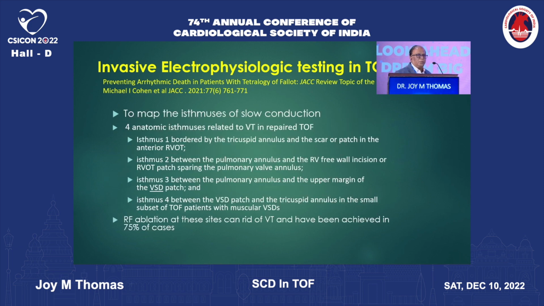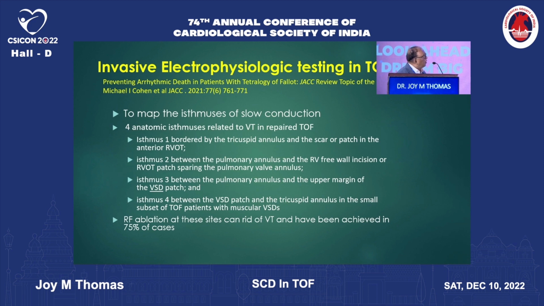The other useful thing about invasive electrophysiology study in tetralogy patients is to map the isthmuses of slow conduction. As we all know, during the surgery, particularly in young children, a right ventricular outflow tract patch is put to widen the outflow, because the annulus of the pulmonary valve will be very small, and as the child grows, you need a bigger annulus, and therefore they put a patch. So there are 4 anatomic isthmuses that are identified which are related to VT in repaired TOF.